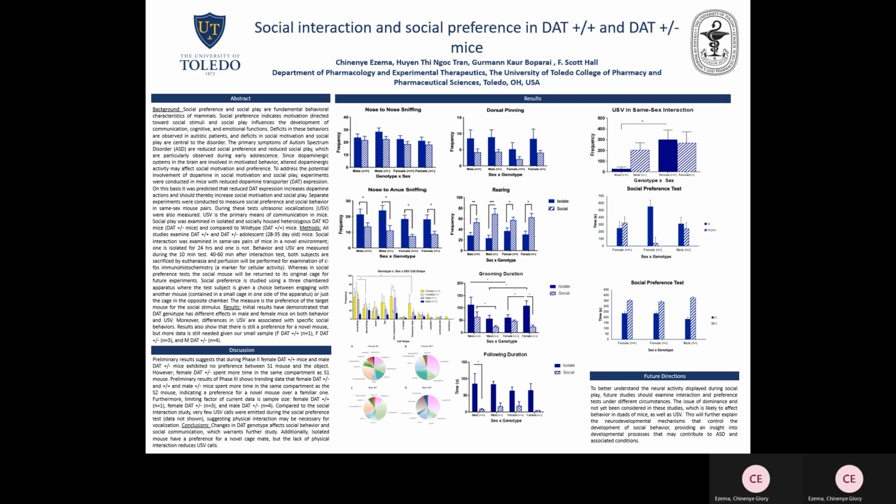I think it'll be important that we study the social play test in different circumstances. We haven't gone over the issue of dominance in these mice, and that's also likely to be affected by the changes in dopamine active transporter expression. I believe that we achieved the goal for the study, which was to study or observe social behavior and preference